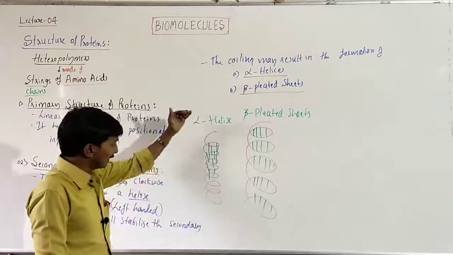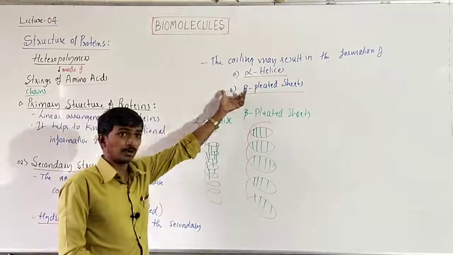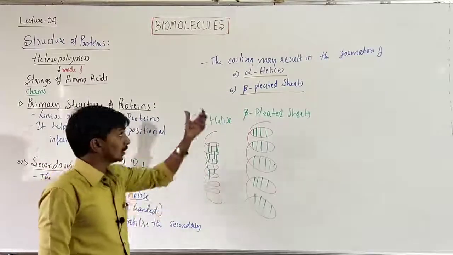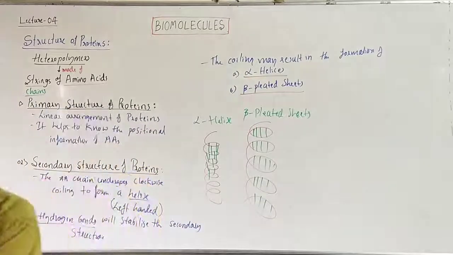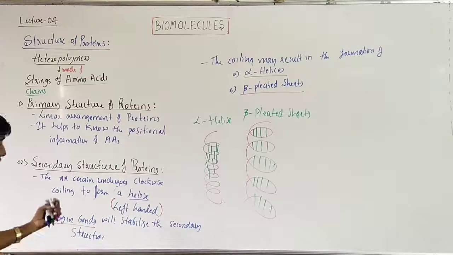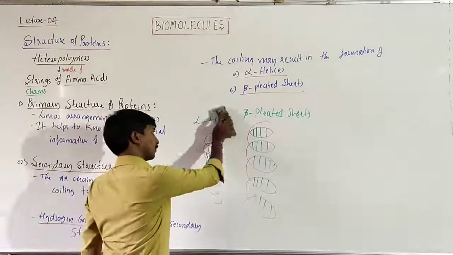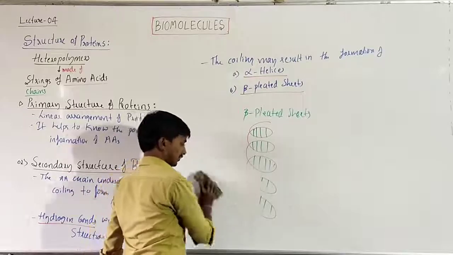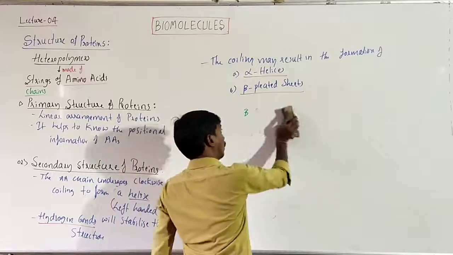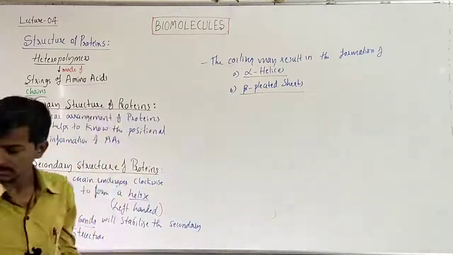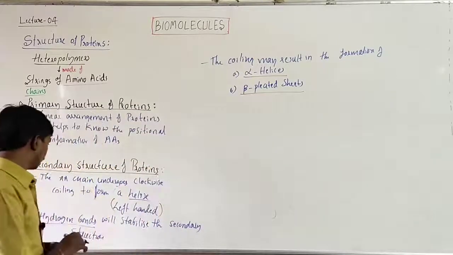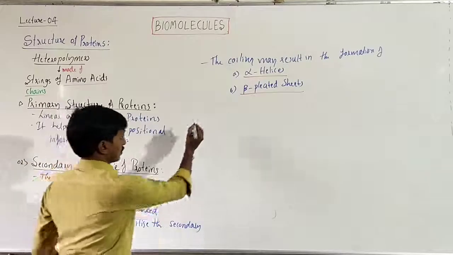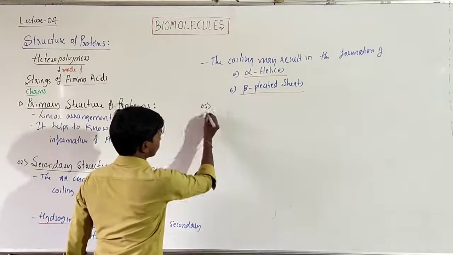So like this, the coiling may form alpha helix, the coiling may form beta pleated sheets, right? That is the brief idea about secondary structure. Okay, next, after this coiling another level of coiling occurs that leads to the formation of tertiary structure.